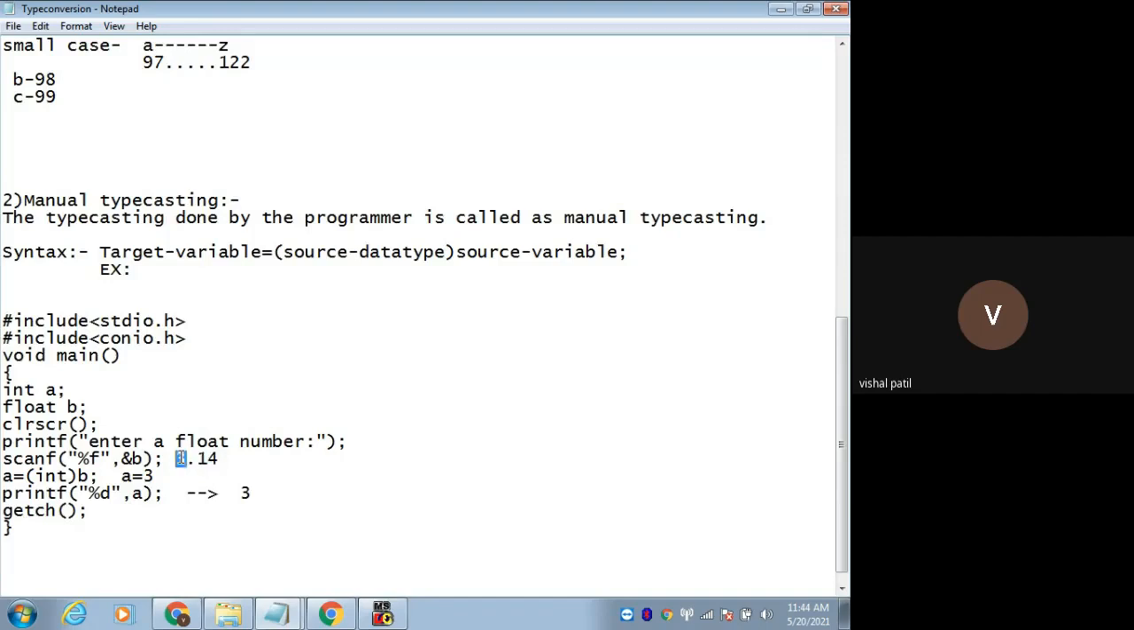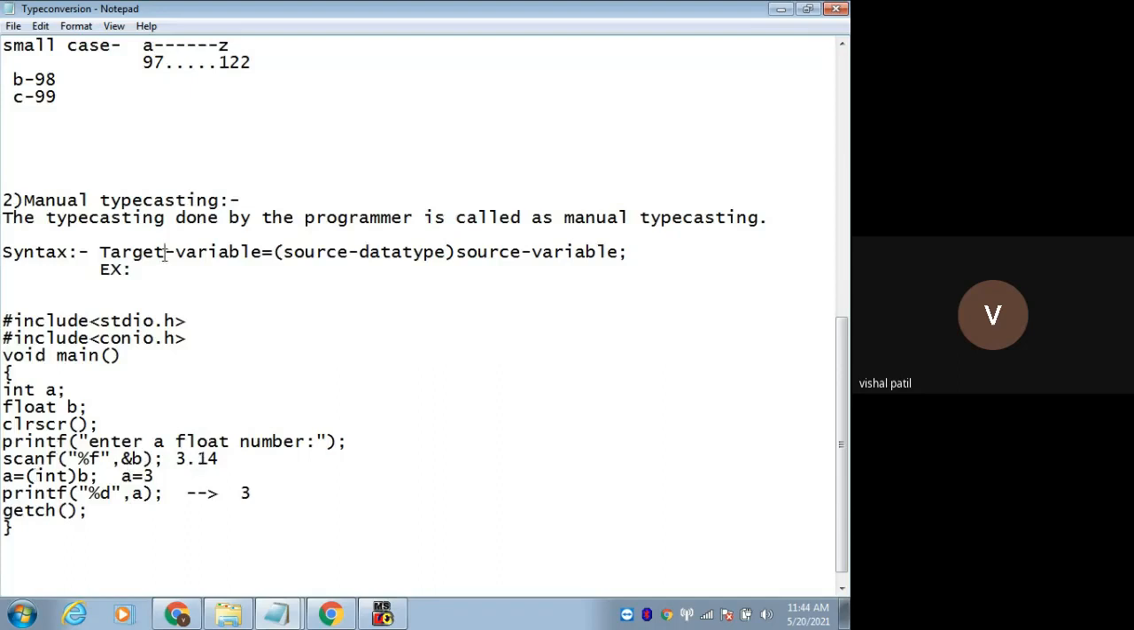I'm just interested in the integer value. So for that I need to convert the float value into an integer value. Okay, so I just want 3. I don't want this 0.40. I need to convert the floating value into an integer value. Okay, float into integer. So how to do it?